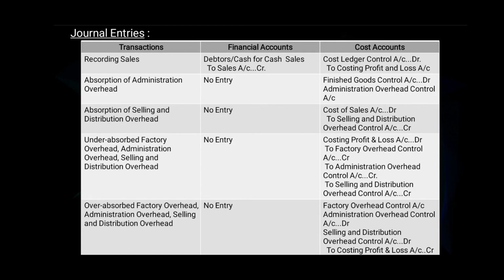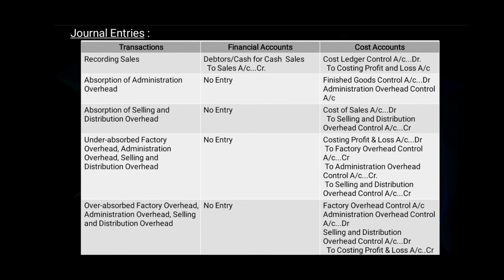26. Under absorbed factory overheads, administration overheads, selling and distribution overheads. In financial account, there will be no entry. In cost account, the journal entry will be costing profit and loss account debit to factory overheads control account, to administration overhead control account, to selling and distribution overheads control account.